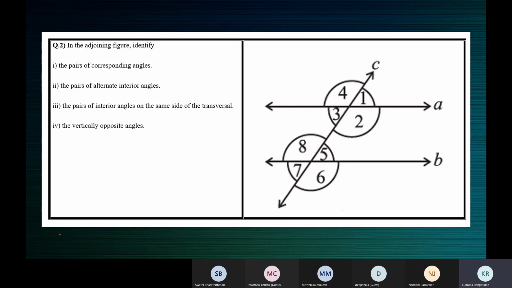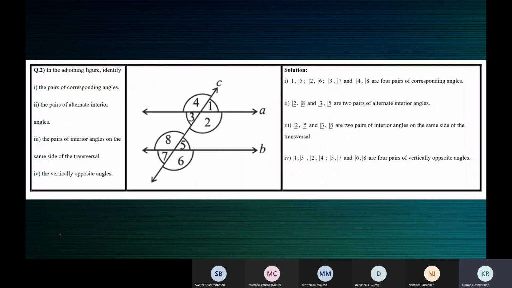And identify the pairs of corresponding angles. I think this we have already discussed many times. You can see the answer straight away.